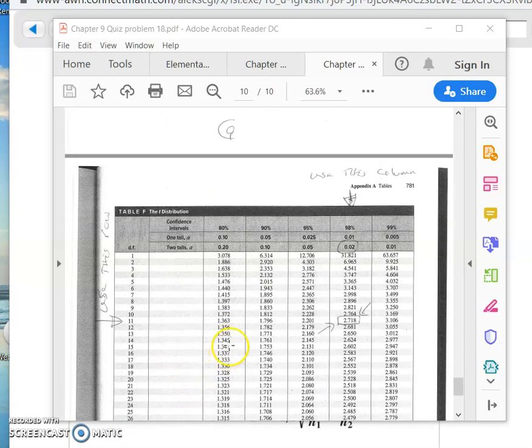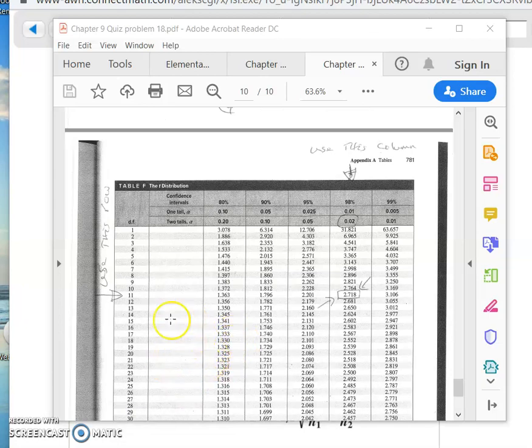Okay, so here's the table. I made a copy of it and put it at the end of the problem. So we're going to use this degree of freedom of 11. This column is the degree of freedom. We're going to use 11 because that's the smaller of the two. And then the row that we're going to use is this row right here. And then which one of these columns over here do we pick?